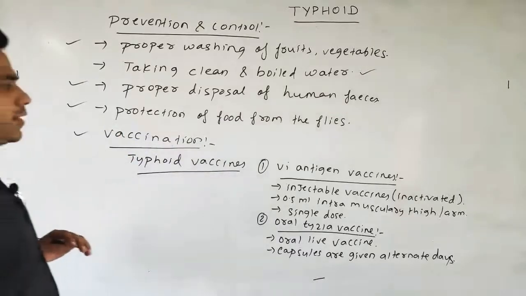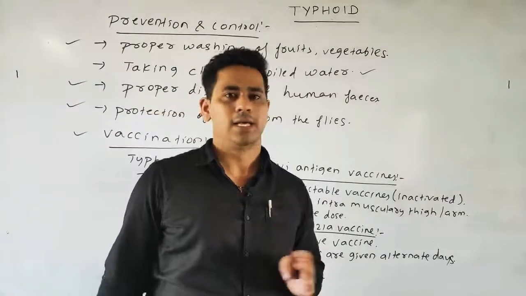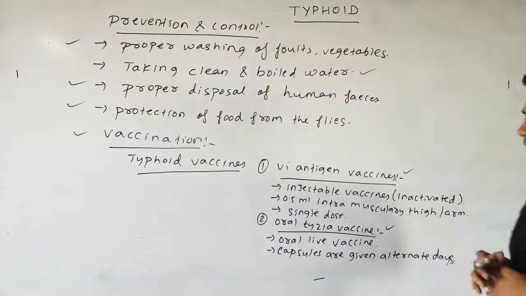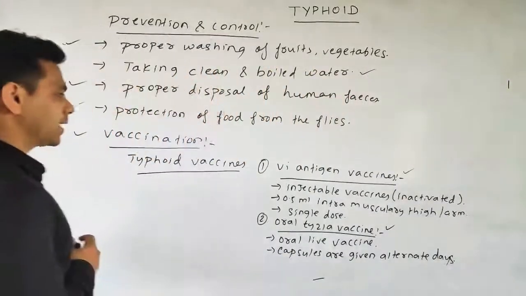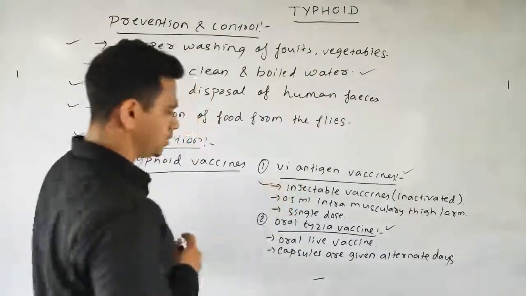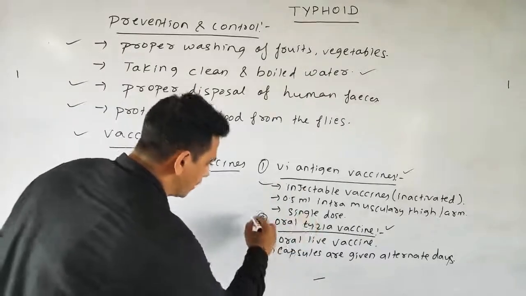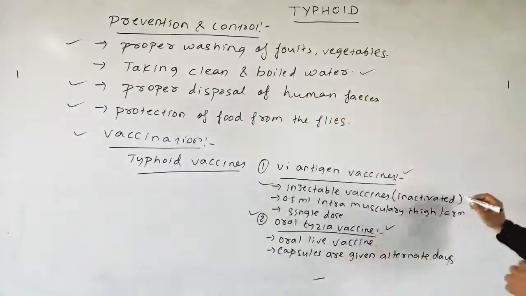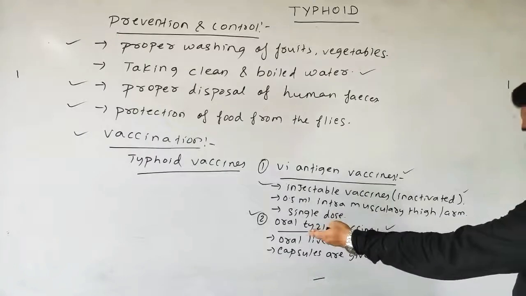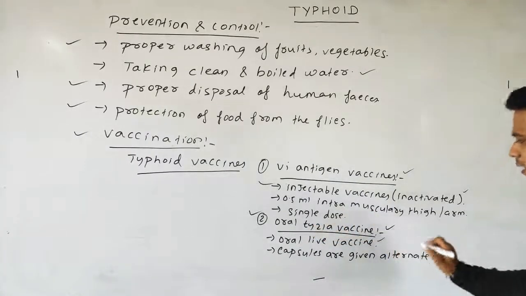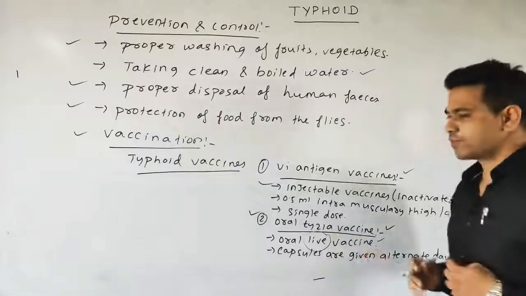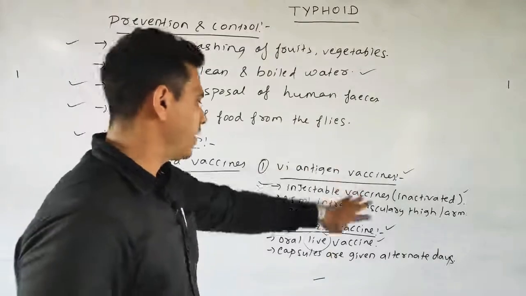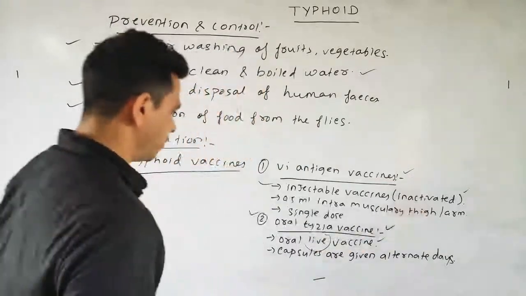Next, what are the various typhoid vaccines that are available? There are two types of vaccine. One is your Vi antigen vaccine, the other one is your oral Ty21A vaccine. The Vi antigen vaccine is an injectable vaccine, whereas the Ty21A vaccine is an oral vaccine. As it is an injectable vaccine, it consists of inactivated bacteria, and the oral Ty21A vaccine consists of the live form of the bacteria. So it is called your oral live vaccine, and the Vi antigen vaccine consists of the inactivated form of the bacteria.